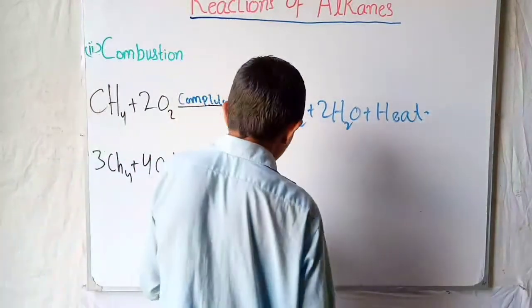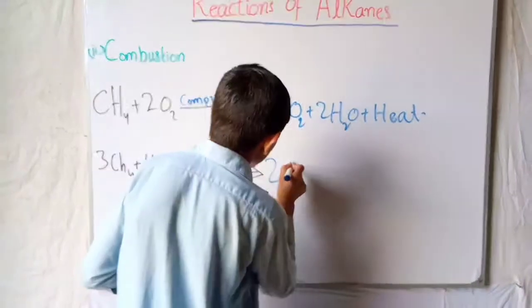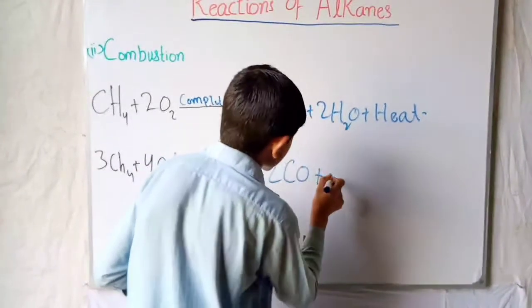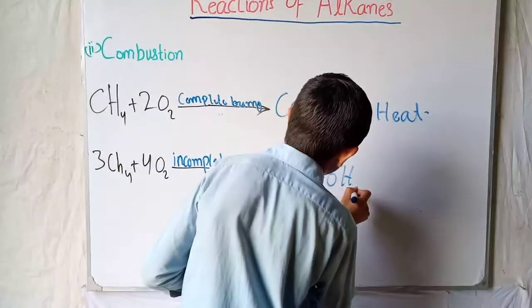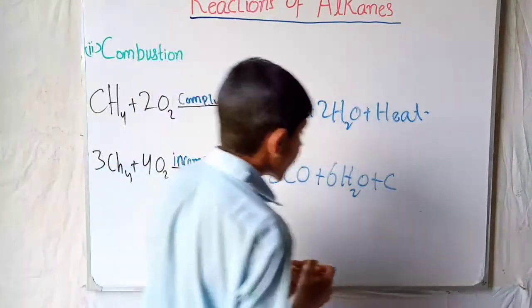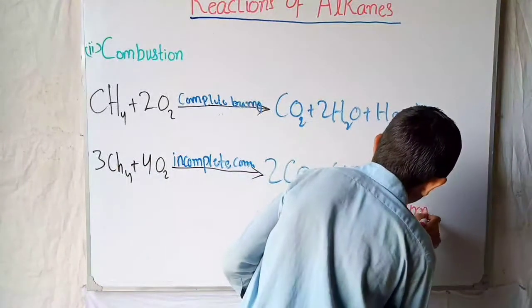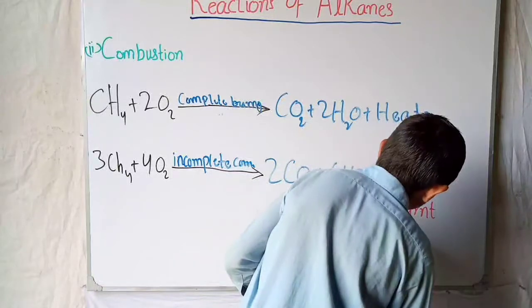So in this reaction, what occurs? In the product it gives us 2CO plus 6H2O plus 1 carbon, which is unburned. This carbon is called unburned carbon.